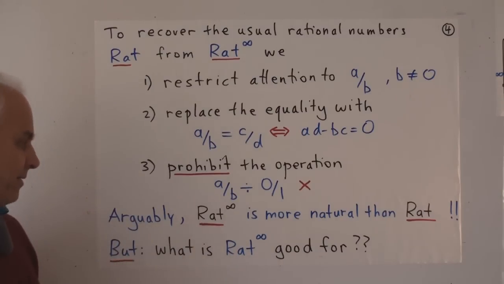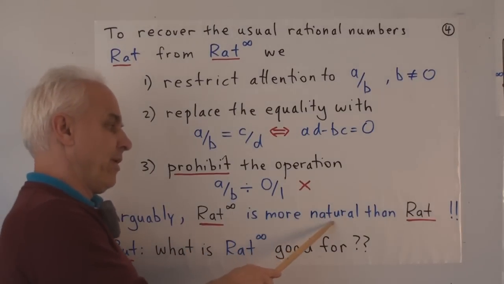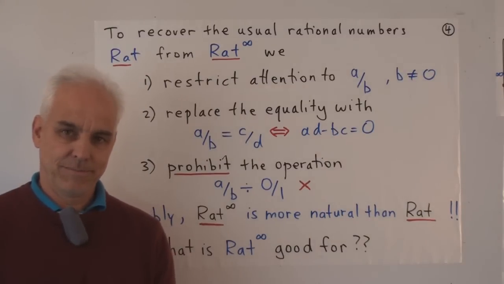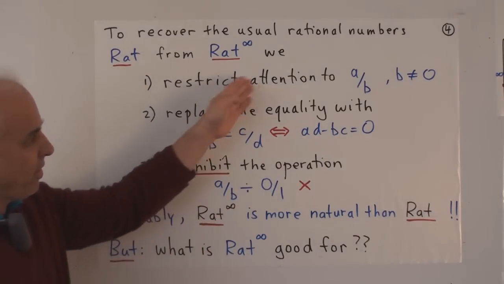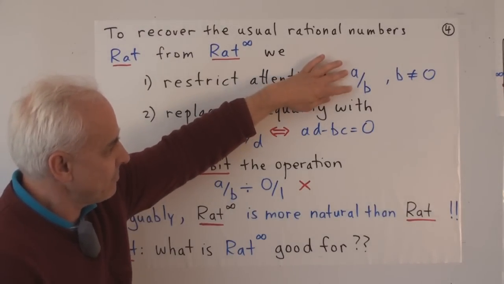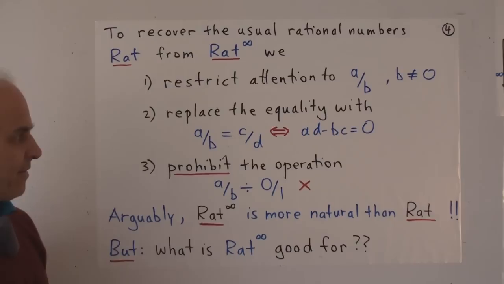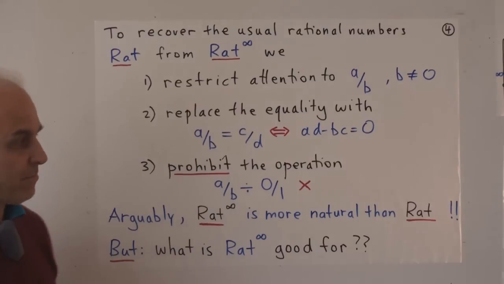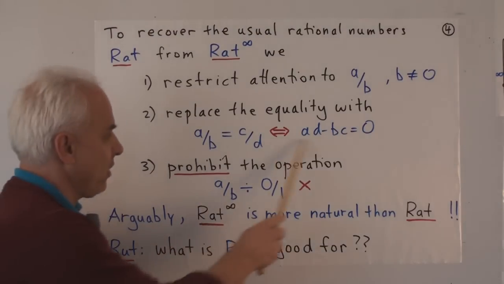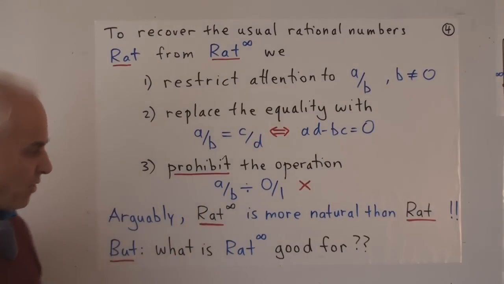So arguably, the case could be made that the extended rational number system is actually more natural than the rational number system. There are no strange prohibitions. The extended rational number system works with all pairs a over b, and all of the operations are well defined, even division, all the time.